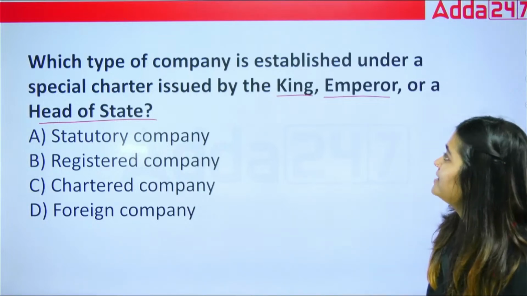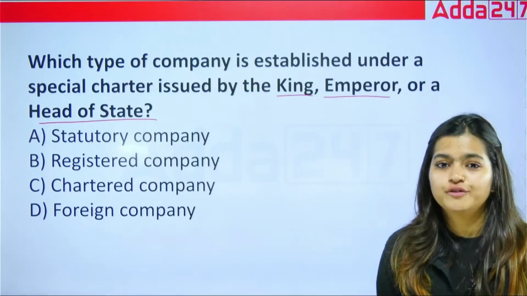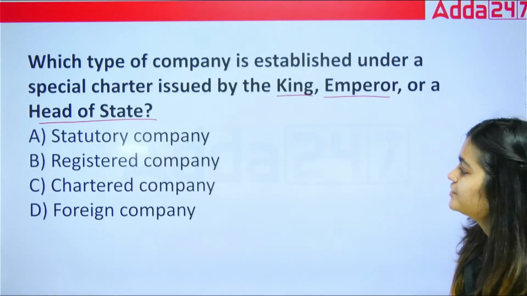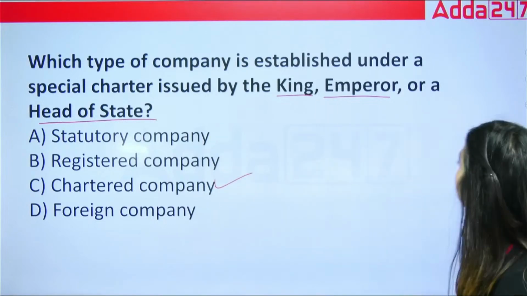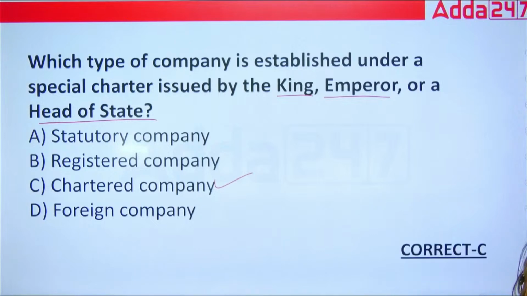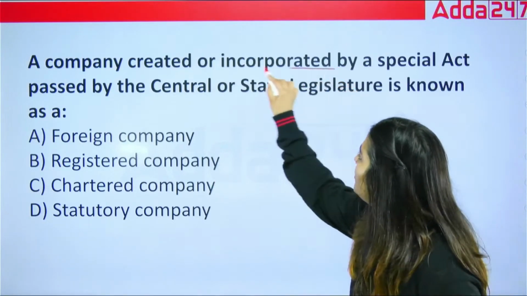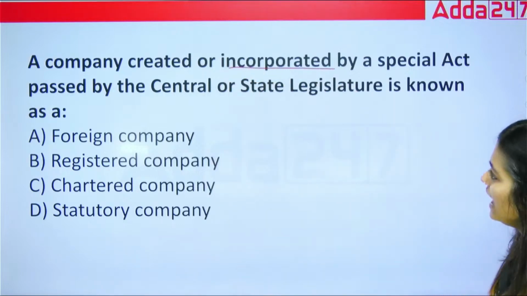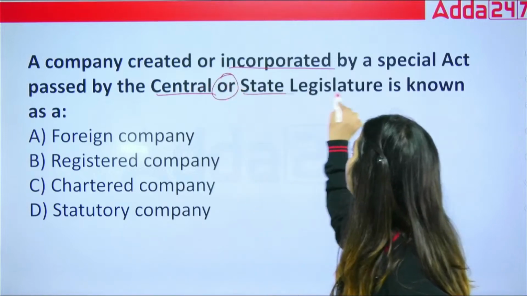The correct answer is chartered company. Correct? Like East India Company.